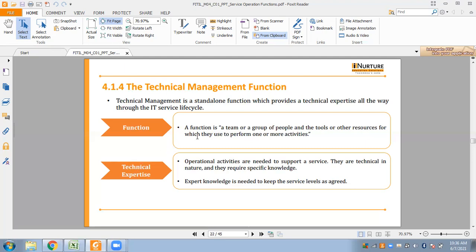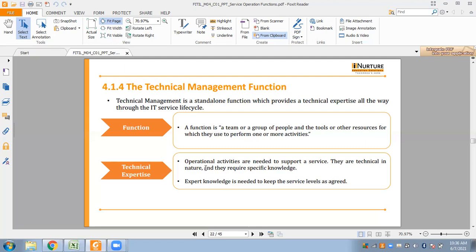So function. It is a team or a group of people and the tools or other resources which they use to perform one or more activities. So it means that we are talking here, instead of all those processes which are within the scope of ITIL, about human resources, that is the people. Okay. Next, we have the technical expertise.